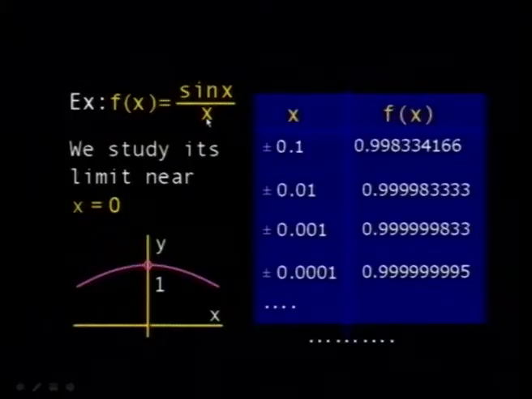For example, this is sine x over x, and you want to find the limit when x tends to 0, from both sides. We say that it approaches 1. How do we know that? All you have to do is take values that are near 0, plus or minus 0.1, plus or minus 0.01, etc., and you keep decreasing x towards 0. You find that f of x approaches almost the value 1.